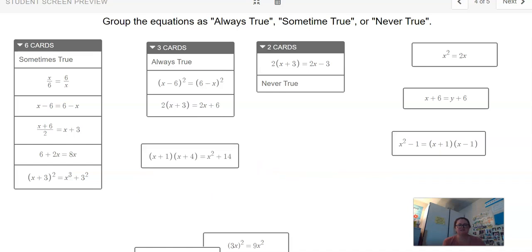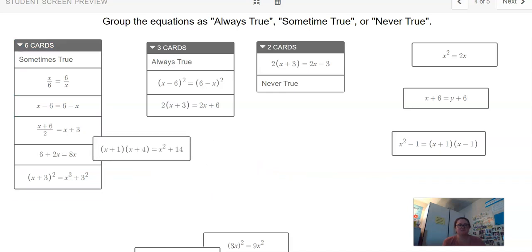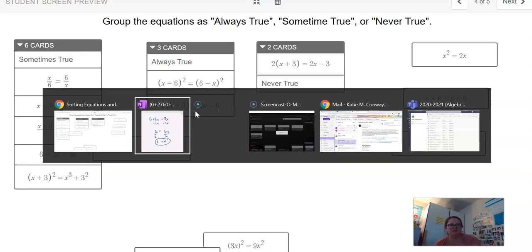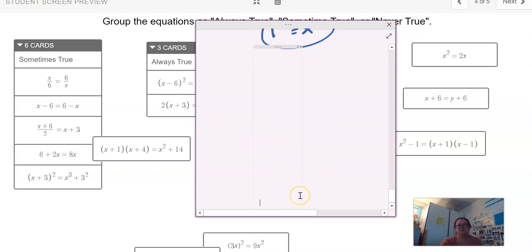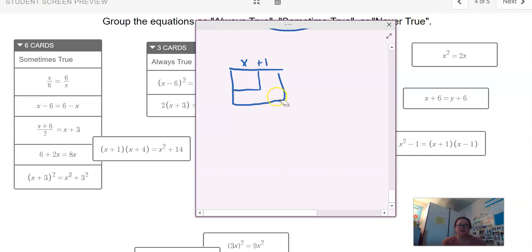All right, let's take a look at this one. X plus 1 times x plus 4 equals x squared plus 14. These ones are harder to tell right off the bat, right? Because they're quadratic. Now you could draw a picture. You're going to have x plus 1, and I'm going to try and draw my picture just a little bit more accurate, because this side's going to be x plus 4.